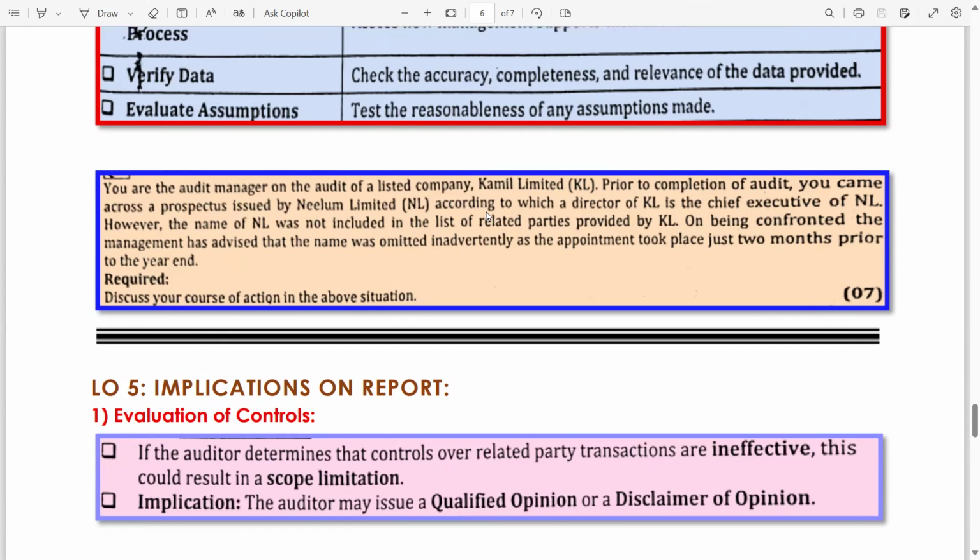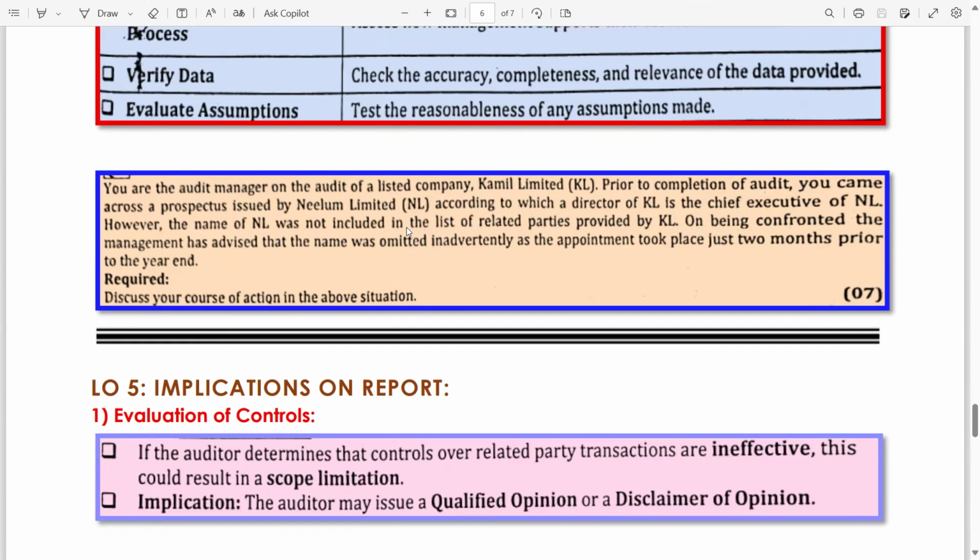So in this case you have to write those procedures, but do not just copy and paste them. The procedure should be case specific. Case specific means you should use the wording mentioned in this case study. Then only you will secure your marks. Once you write the procedure, then you have to write the course of action.